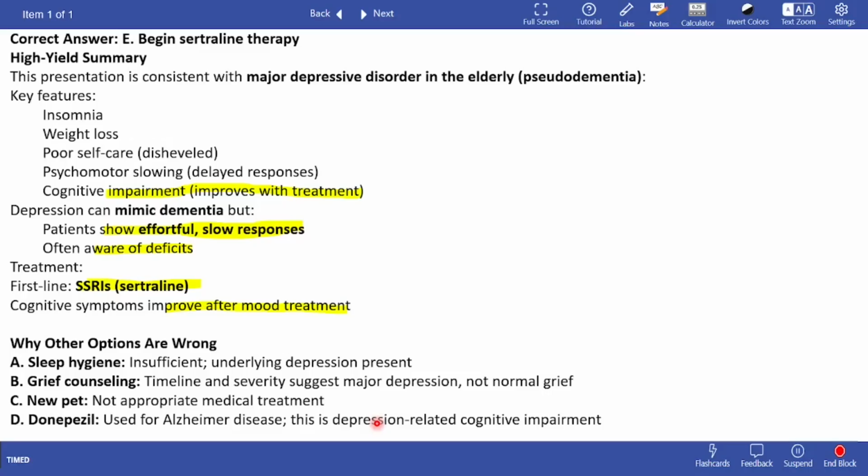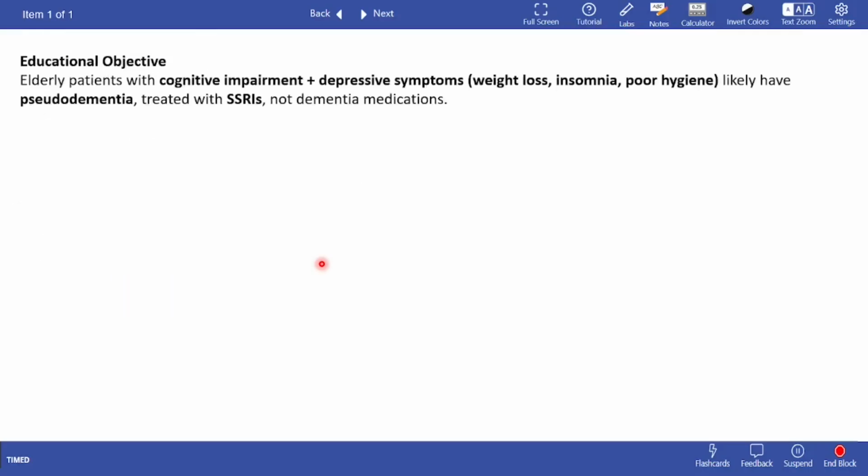Now you can understand that these are two conditions that can present together and might look the same, but they're not the same. The educational objective is that elderly patients with cognitive impairment plus depressive symptoms likely have pseudodementia, treated with SSRIs, not dementia medications.